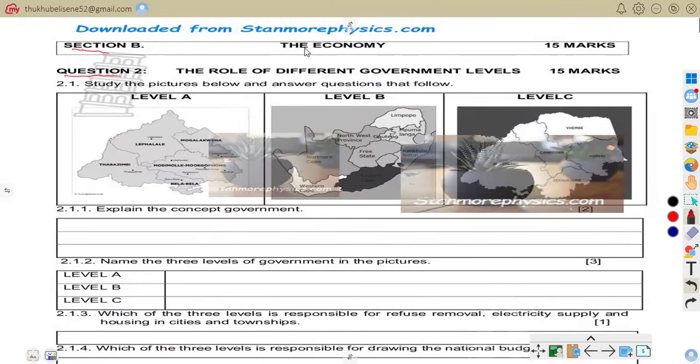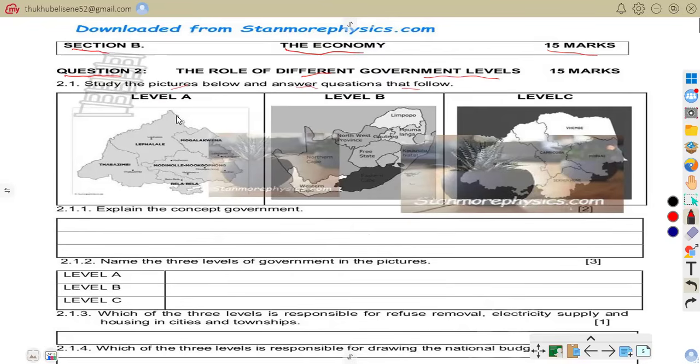This is all about the economy, and we are to get 15 marks for this question. The role of different government levels is what you're going to look at. 2.1 says, study the pictures below and answer the questions that follow.